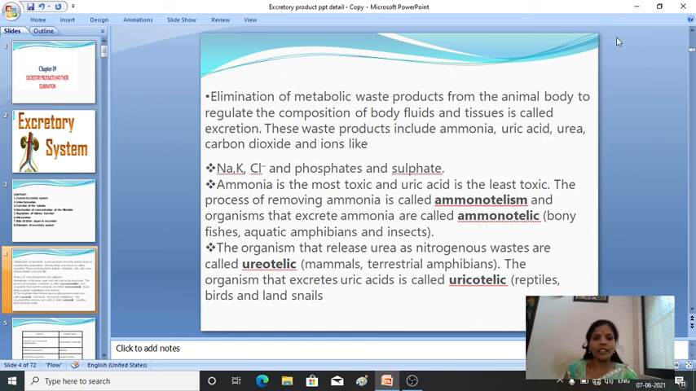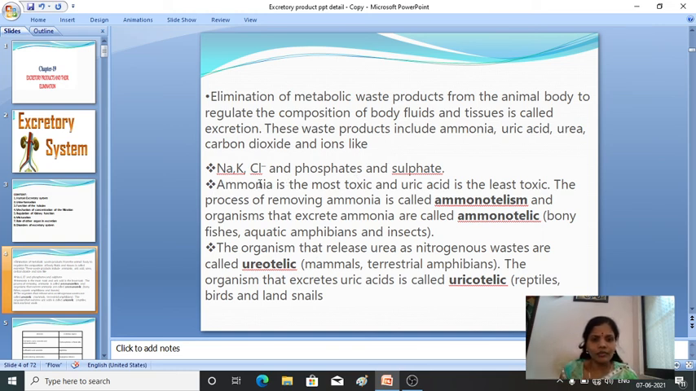Next come the types of nitrogenous waste. Different animals eliminate different types of nitrogenous waste. Based on that we have three types: ammonia, uric acid, and urea. These are the three types of nitrogenous waste. We'll see what the examples are.